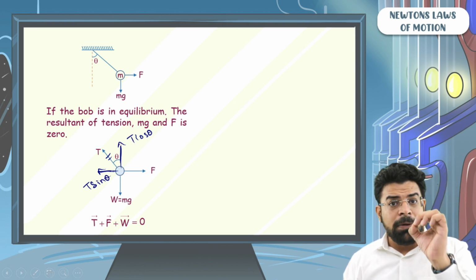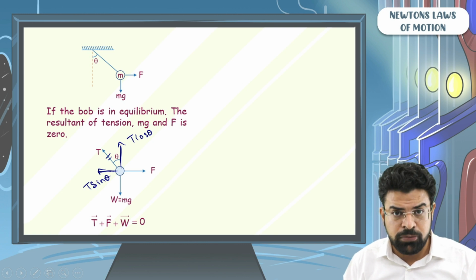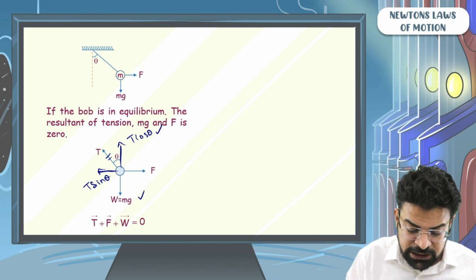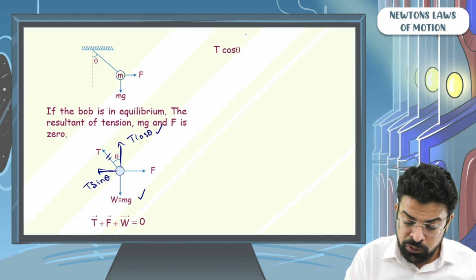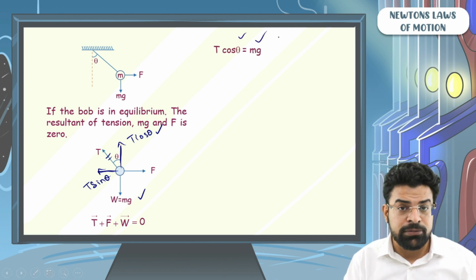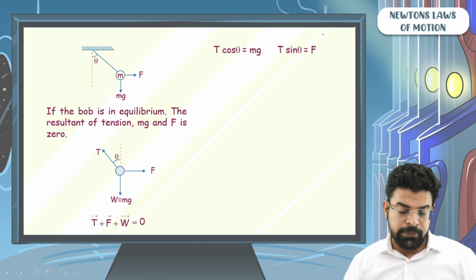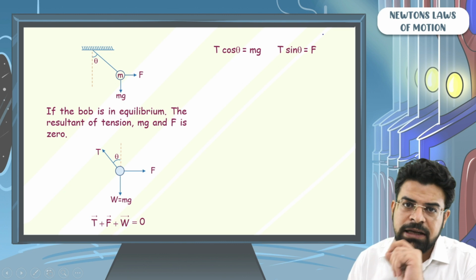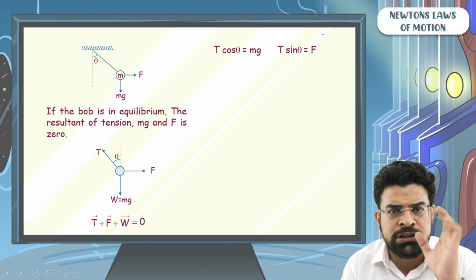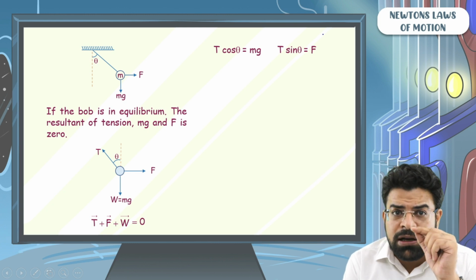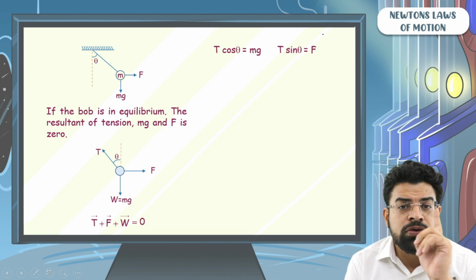If the bob is in equilibrium, then the net force in both vertical as well as horizontal direction should be 0. So you can say that T cos theta has to be equal to mg and T sin theta has to be equal to F. So you can write two equations: T cos theta equals mg, and T sin theta equals the external force F. Moreover, we learned that if multiple forces act on a body and the net force is 0, then the resultant of all the forces apart from one is equal and opposite to that one force.